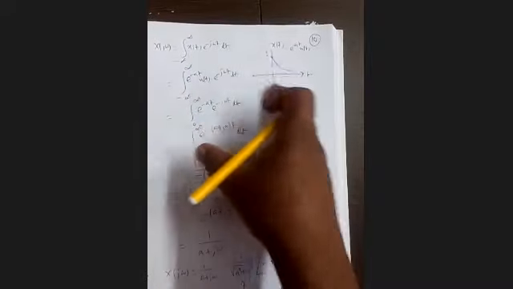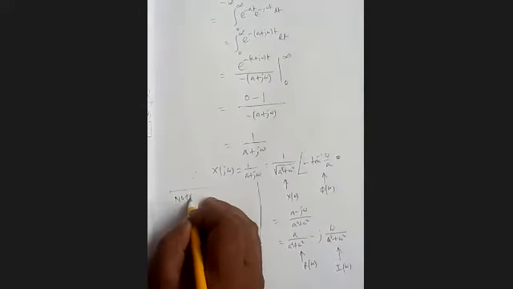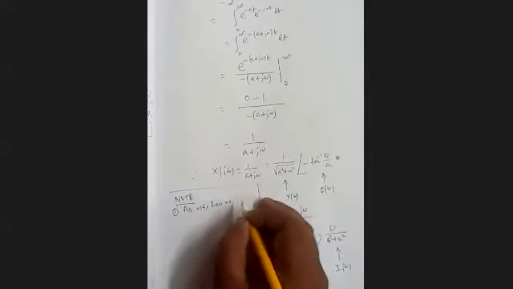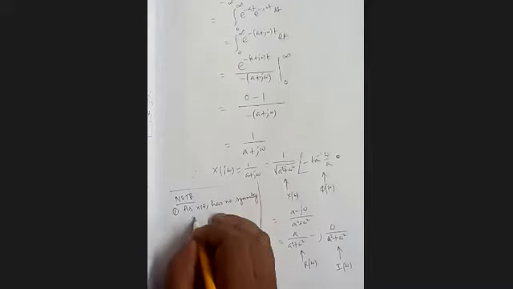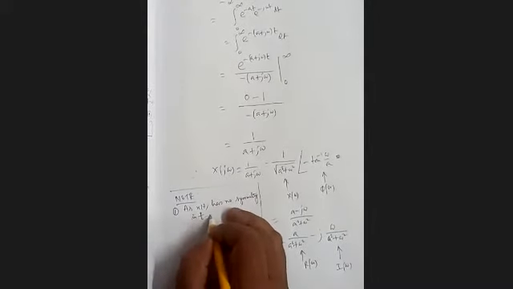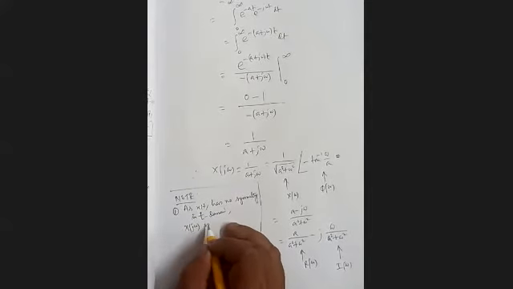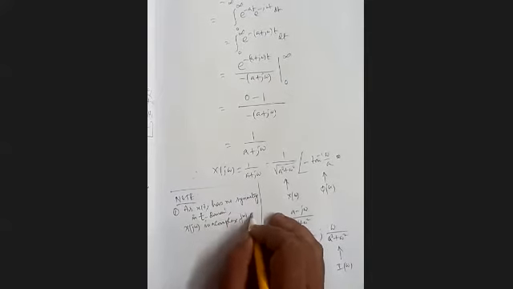So note, there are several notes you have to see. x(t) has no symmetry property. It is neither even nor odd. Note number 1: as x(t) has no symmetry in t, in the time domain, X(j omega) is a complex function of omega.